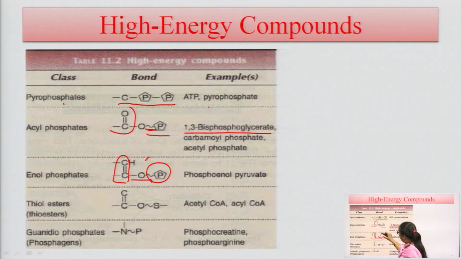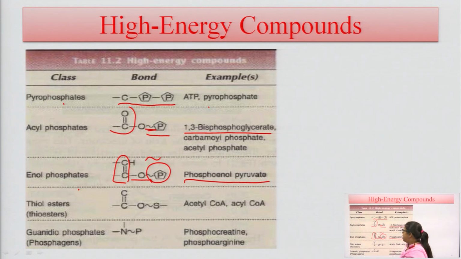This symbol shows the attachment of phosphate with any other group. When this enol phosphate is hydrolyzed, the compound shows high energy, liberating high energy on breakage of the bond. The example of enol phosphate is phosphoenol pyruvate, which is required for the formation of energy.